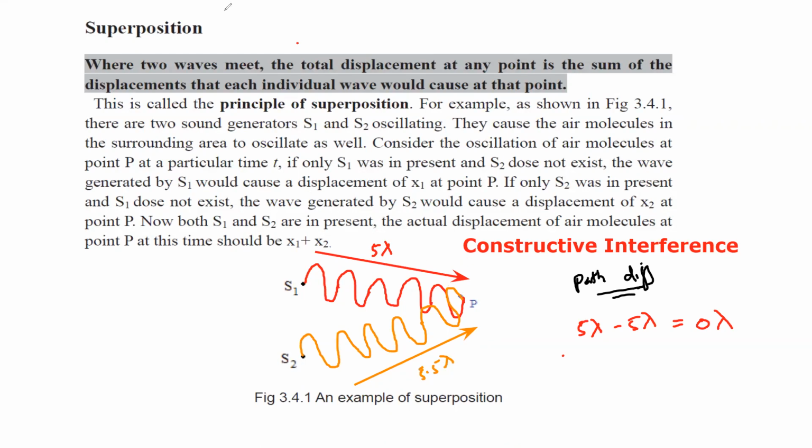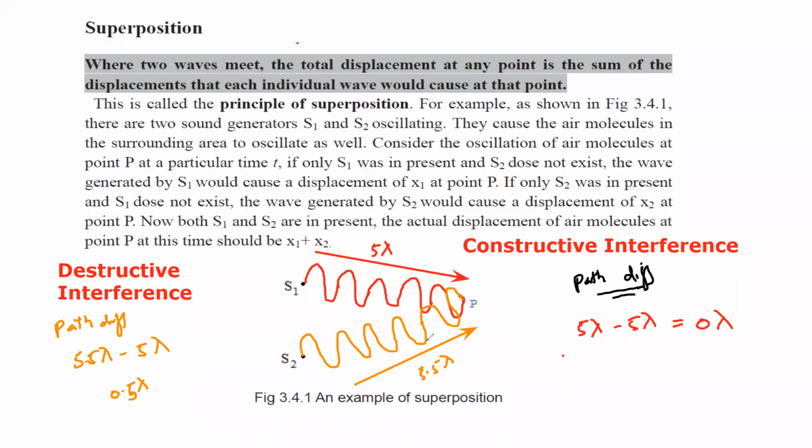So what is the difference in the wavelength? What is the path difference here? The path difference is 5.5 wavelengths minus 5 wavelengths. So as a result, when these two waves combine with each other, the path difference will be 5.5 wavelengths minus 5 wavelengths, so it will be 0.5 wavelength, or half wavelength.